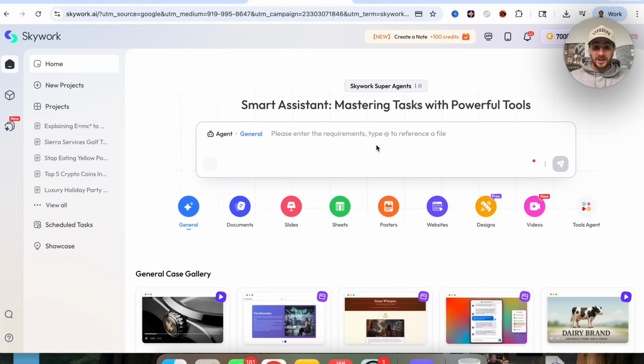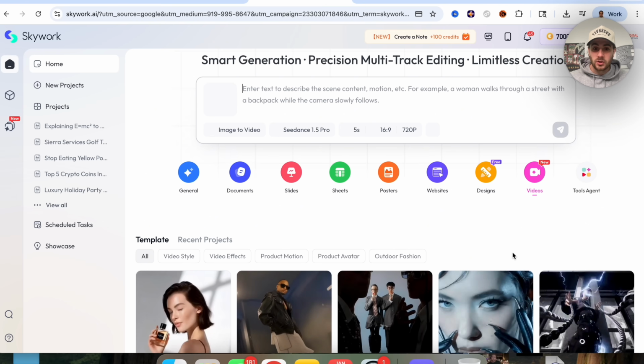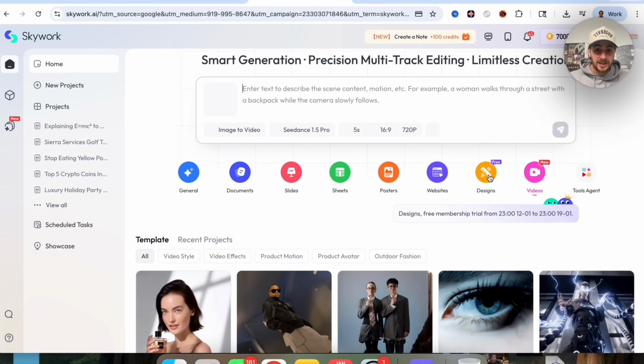By the end of this video, you're going to know exactly what this tool is, how you could use it, and several crazy use cases you could use it for. Now, that brand new AI tool that I'm talking about is Skywork, because this tool right here is absolutely incredible. We could see all the different agents that it has here. For example, it has this one agent down here that lets you actually create videos like social media content, products, stuff like that.